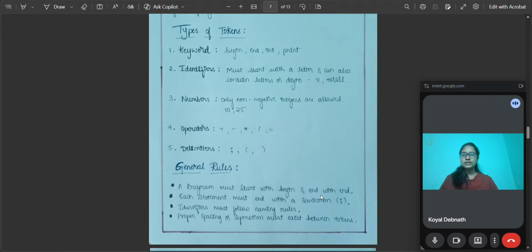So what are the rules? Only digits are allowed. Only non-negative integers are supported here. Numbers are mainly used in assignment statements and arithmetic expressions.